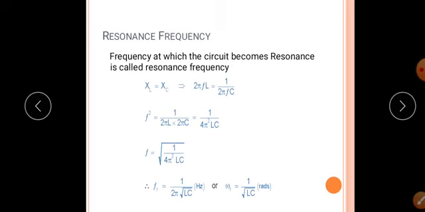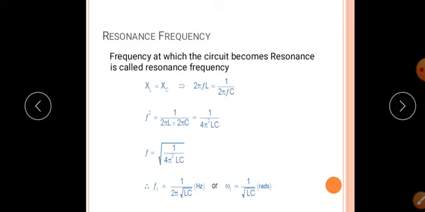Resonance frequency. The frequency at which the circuit becomes resonant is called the resonance frequency. When the circuit is in resonance, XL equal to Xc. So 2 pi FL equal to 1 divided by 2 pi FC. F and F get multiplied, so F square equal to 1 divided by 4 pi square LC.